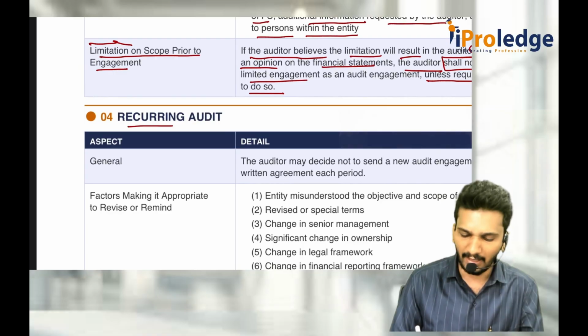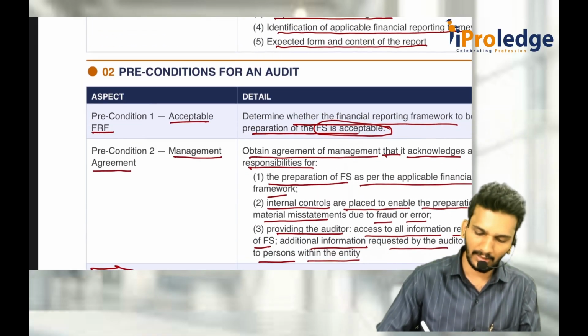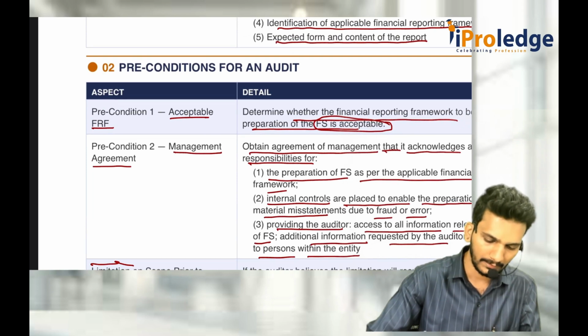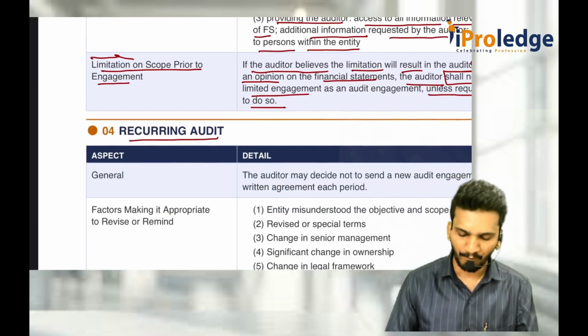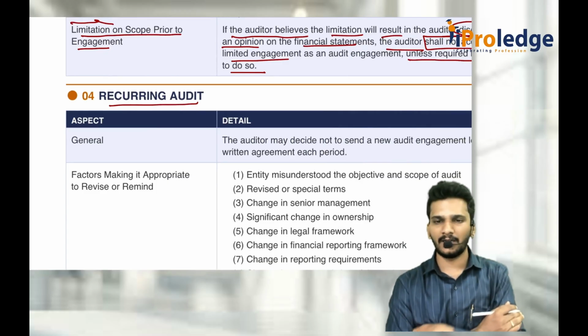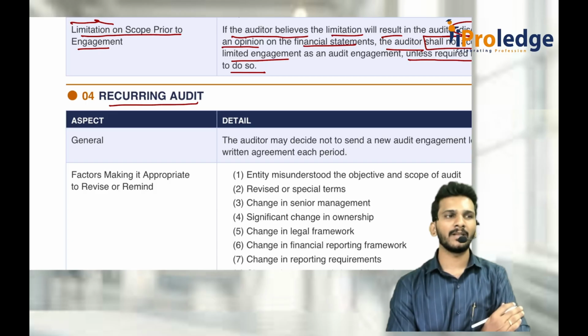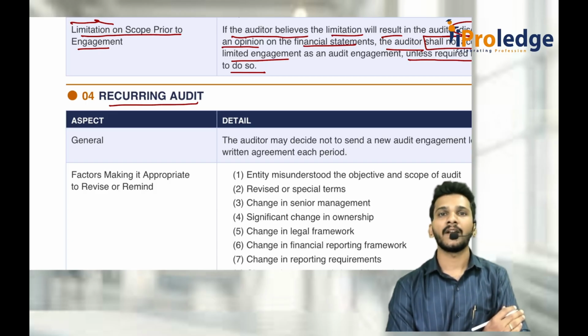Now comes the recurring audit. See, this is also important for 4 marks. What are the preconditions of an audit? Recurring audit. What is a recurring audit? For example, you are appointed as an auditor as per Companies Act section 139. If you are an individual, an individual can be an auditor for how many years? 5 consecutive years. If it is a firm of auditors, then it can be for 10 years.